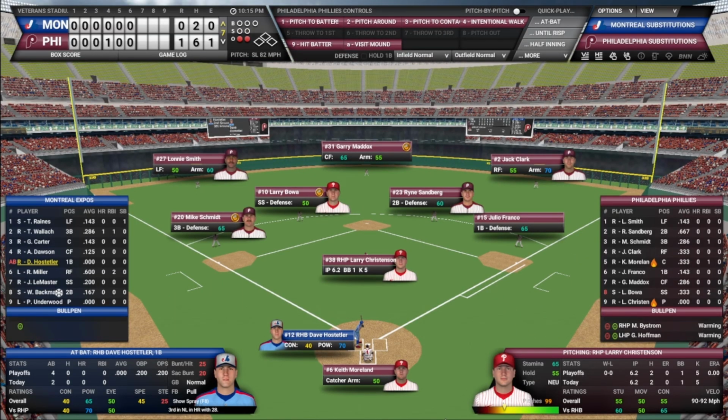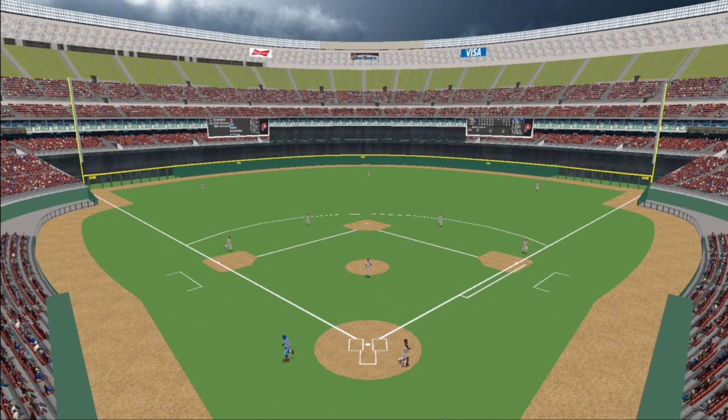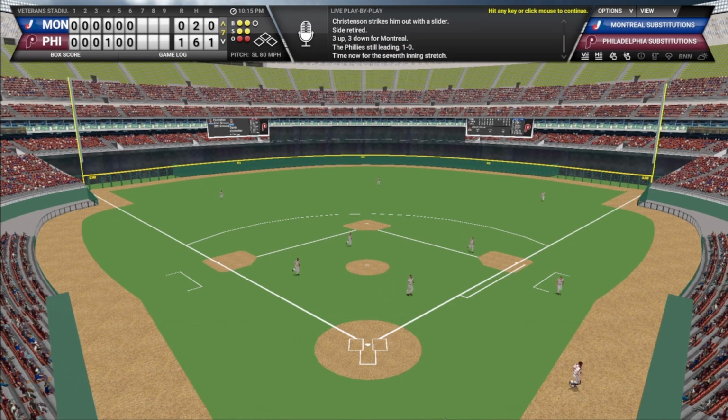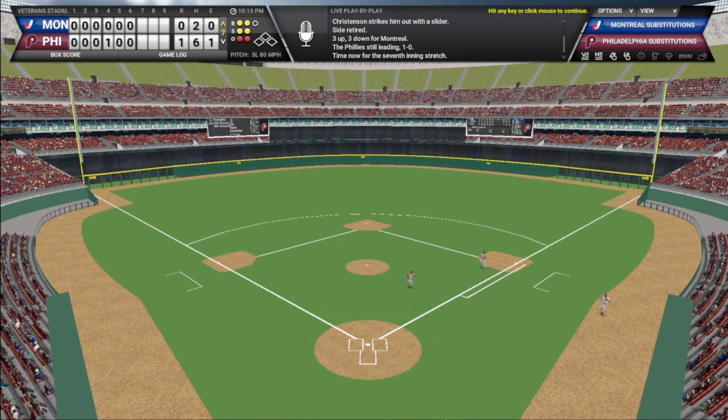Stetler now steps in. He is 0 for 4 in the series, 0 for 2 today. 1-2 pitch. Swung on and missed. Christensen picks up another strikeout. 7 shutout innings so far for Larry Christensen. We're going to the 7th inning stretch. Phillies need some runs.